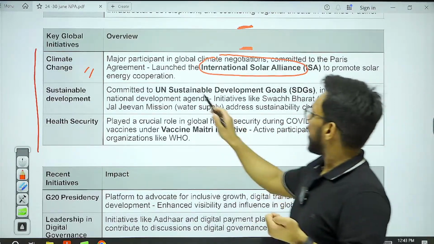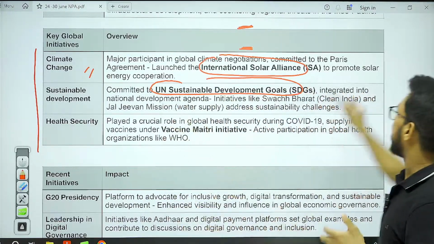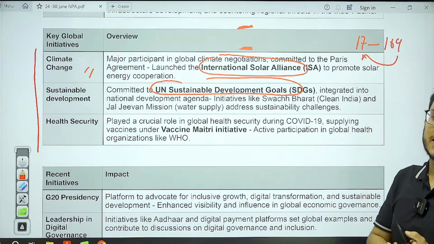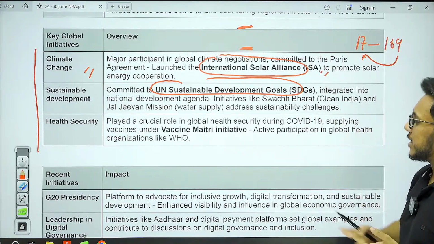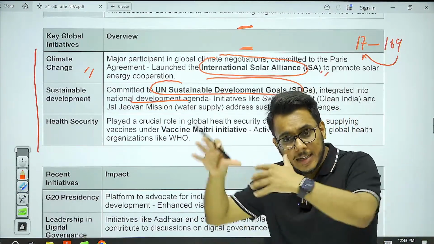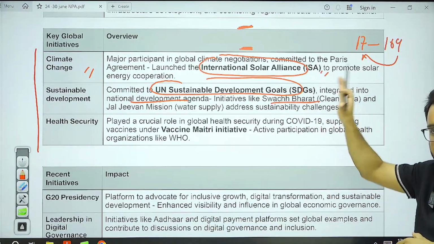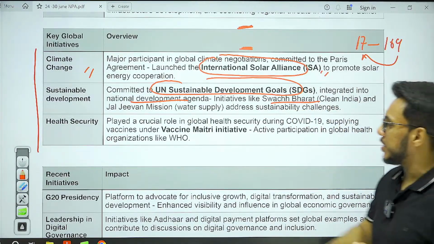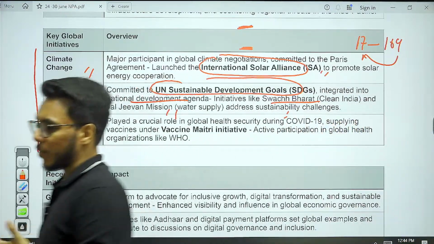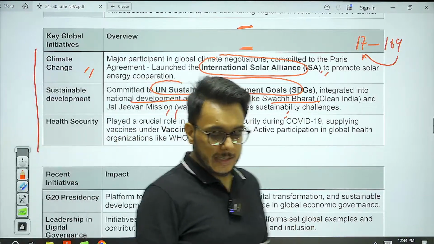Then on sustainable development, India has already committed to the UN Sustainable Development Goals. The SDGs are 17 goals, and in total 169 targets are embedded in these goals. India has committed to SDGs, and many national programs have also been started in line with the SDG goals. For example, Swachh Bharat Abhiyan is integrated with SDGs. The Jal Jeevan Mission aims to provide piped drinking water by 2024. It also aims to fulfill the SDG targets.